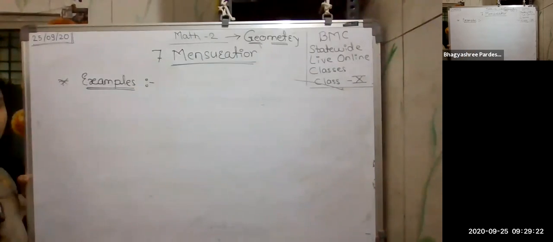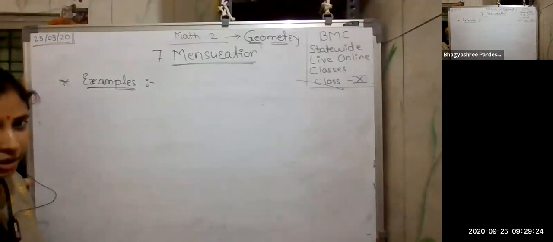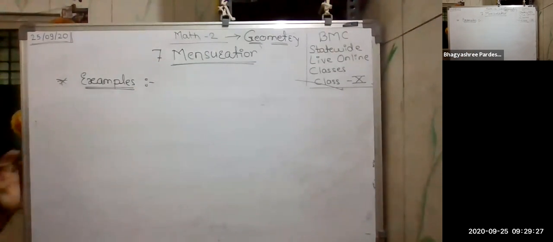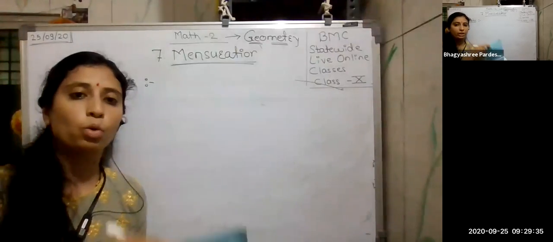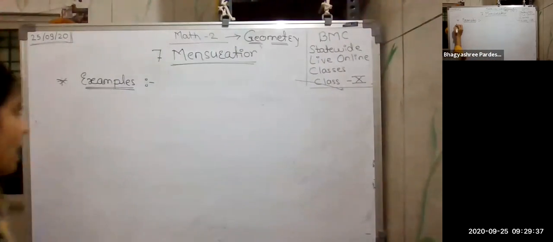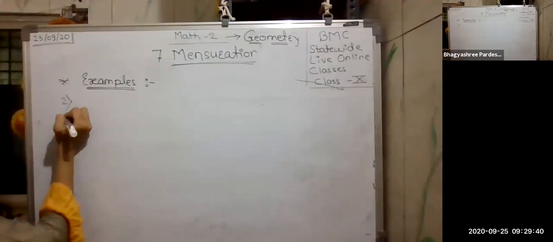I'm starting with one of the solved examples from your textbook. I'm taking the second solved example. So everyone keep your textbook with you so that you can get to know the question here.